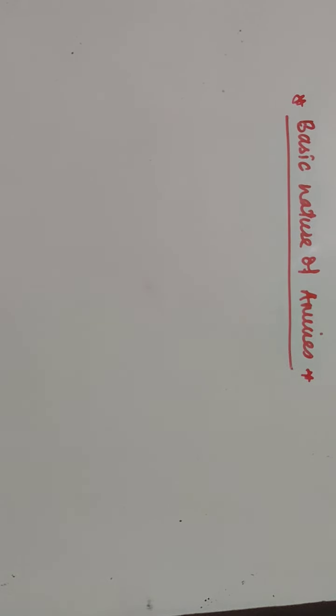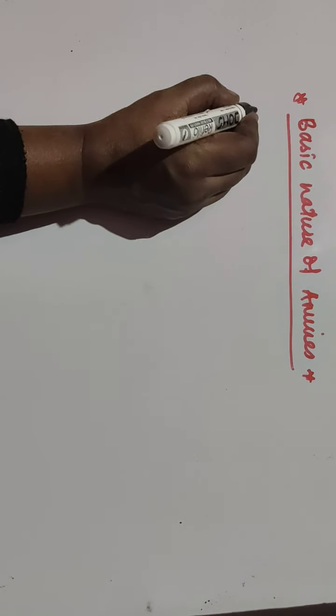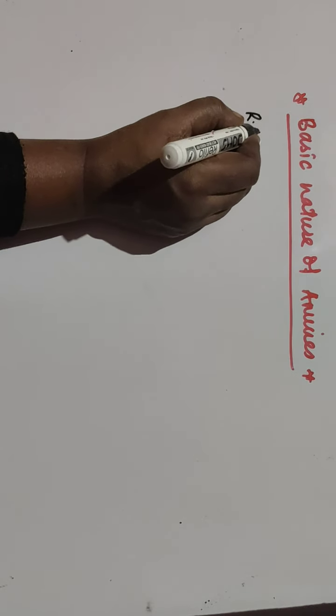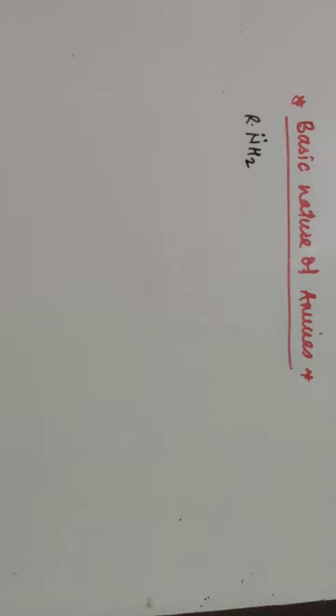First, we'll see the formula of amines. We'll take primary amines here, RNH2. On the nitrogen atom there is a lone pair of electrons, and the electron pair is available for bond formation.